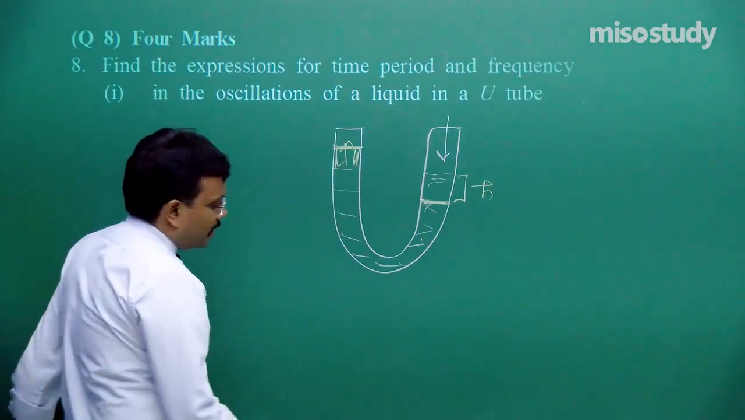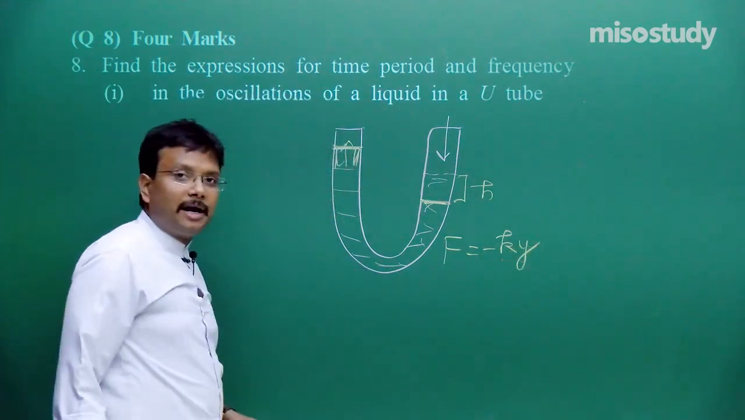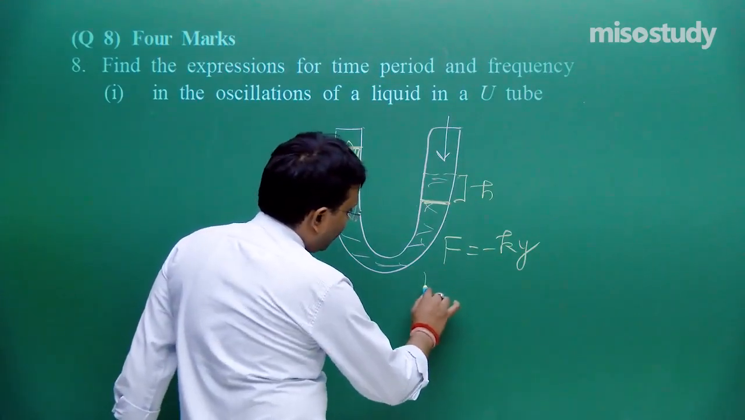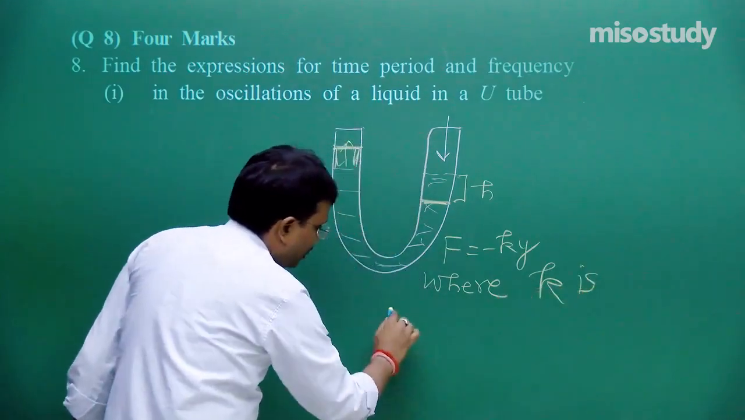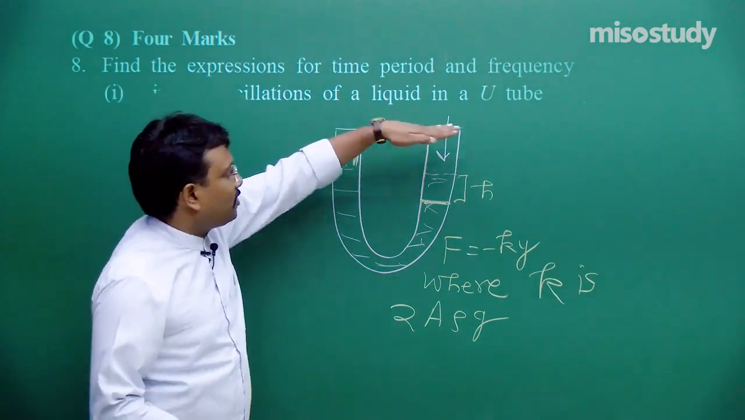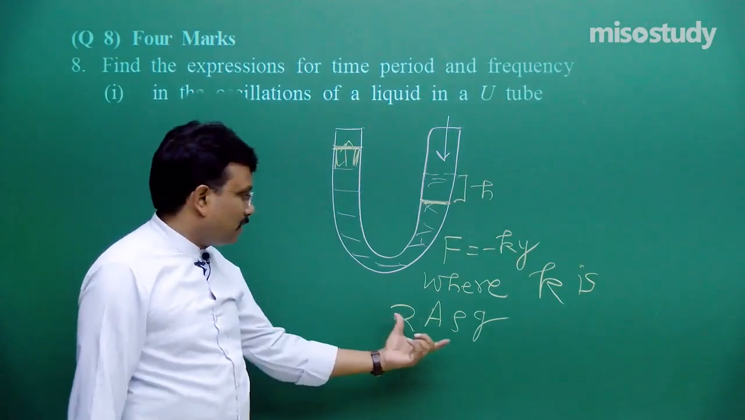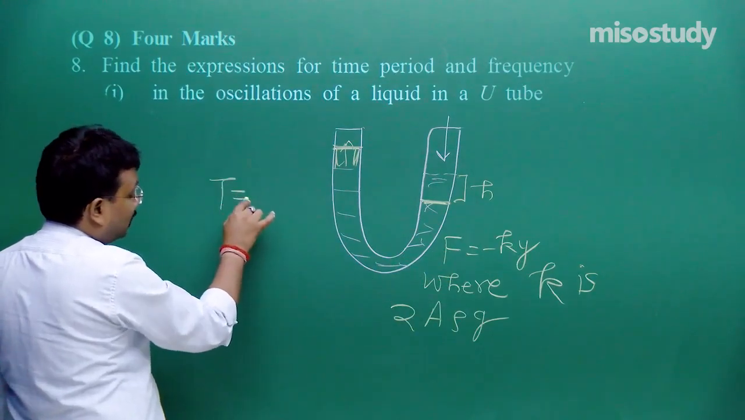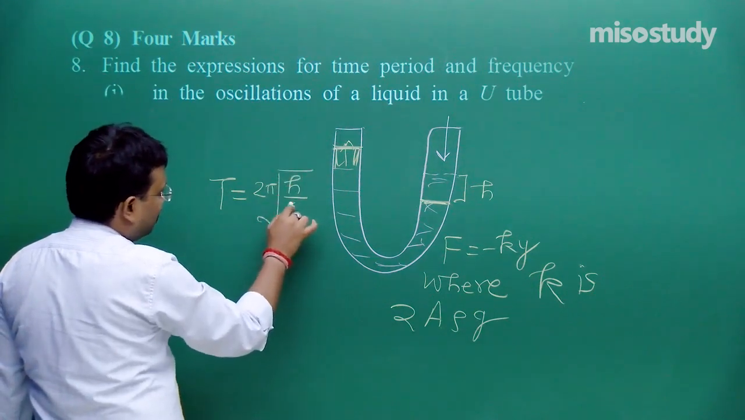So I am writing down the final equation for this. F is equal to minus ky. I hope you will say yes, I am right. Y direction, upward, downward. And also where k is twice A rho g. What is A? A is the cross sectional area of this tube. Rho is the density of the liquid. Put this value over here with the k. Finally, after solving, the time period you will get as T is equal to 2 pi root h upon g.